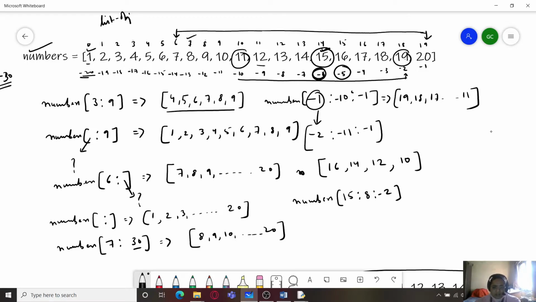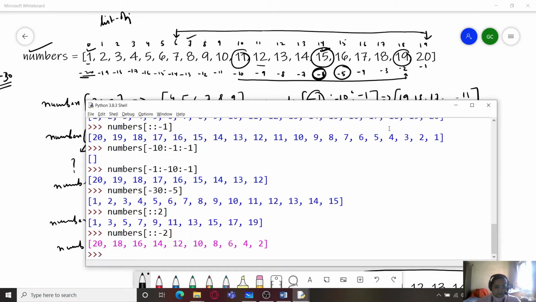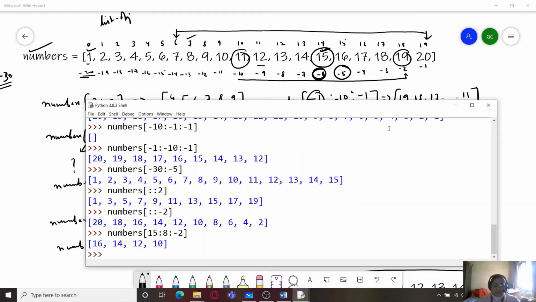So let's do the dry run and see. I took the positive index 15 and ended at 8 and minus 2. So yes, it is giving me these values, that is 16, 14, 12 and 10.